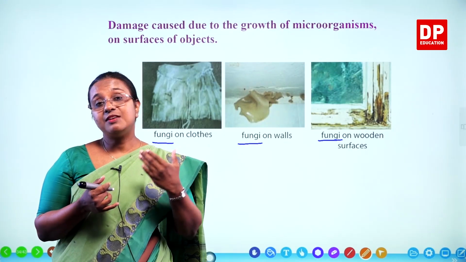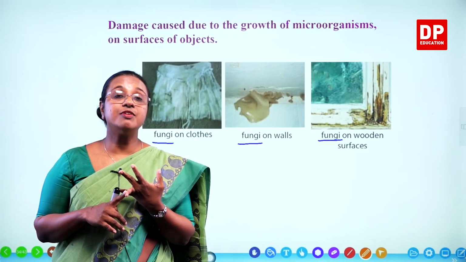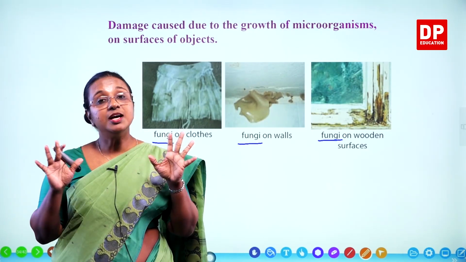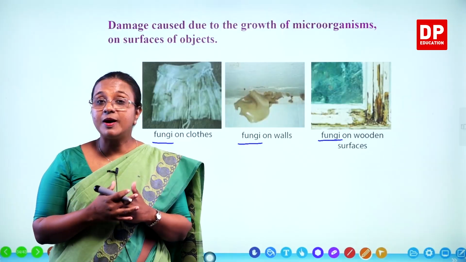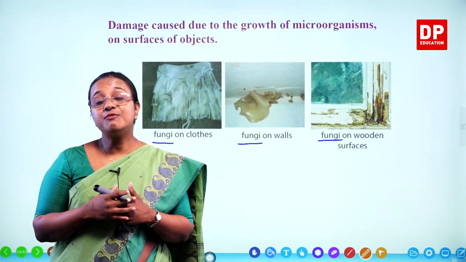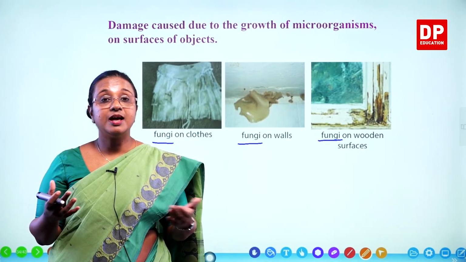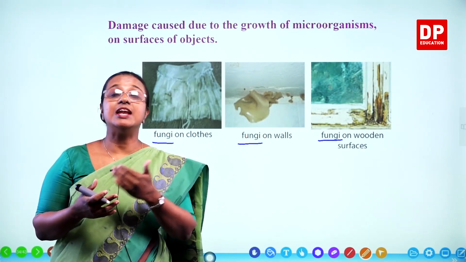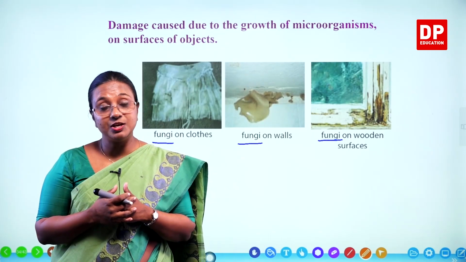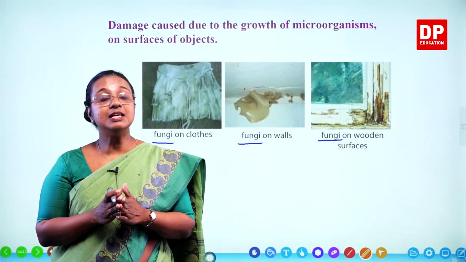And after that, we looked at the beneficial and harmful effects of microorganisms. So I am sure now you have an idea about what microorganisms are and the effects of microorganisms on man or food, as well as the harmful and beneficial effects to man and other living organisms. So with that, we have completed the lesson.